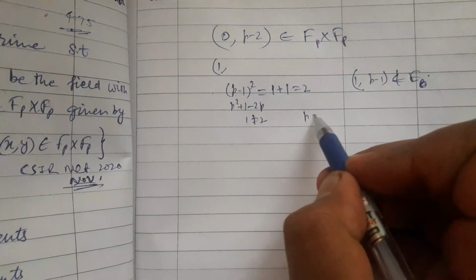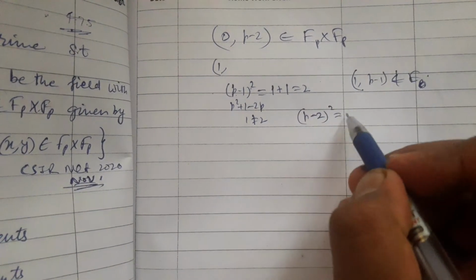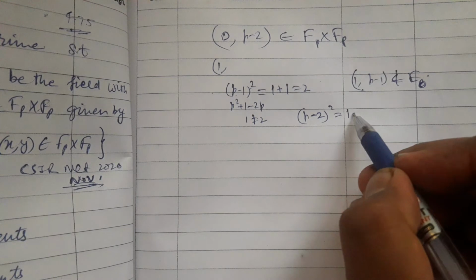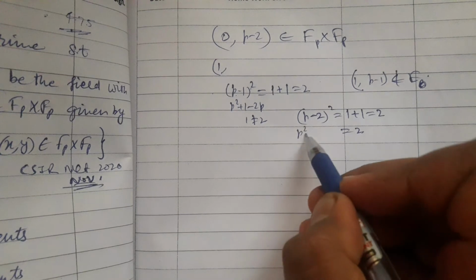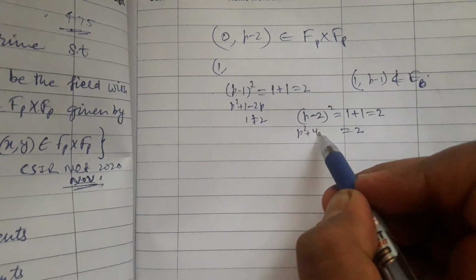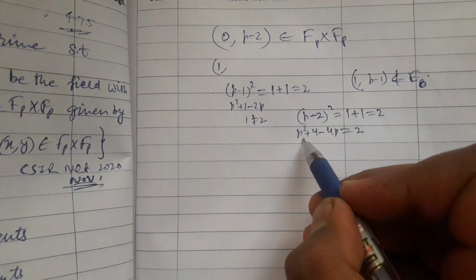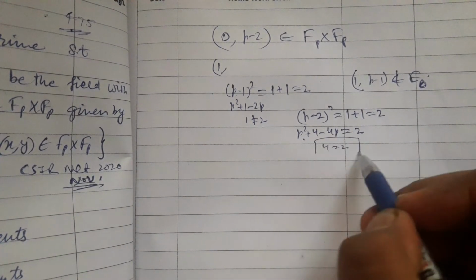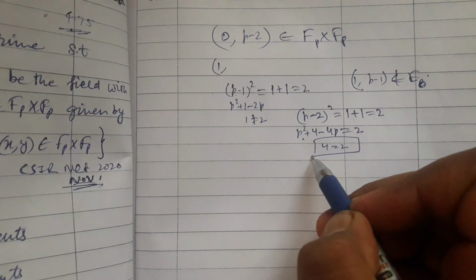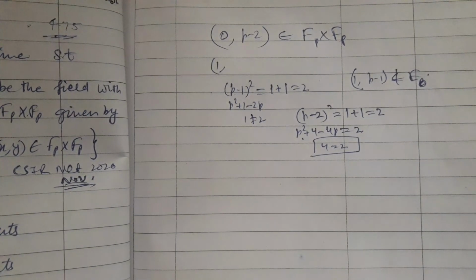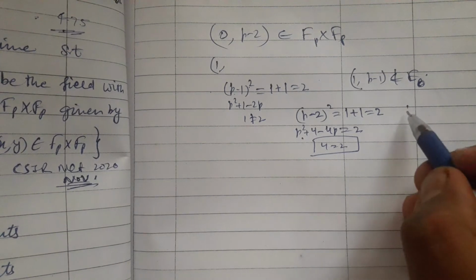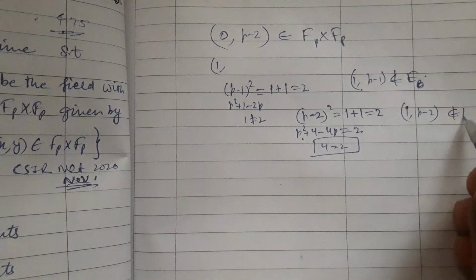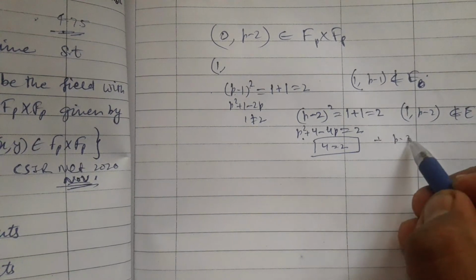Okay, let me check (p minus 2, p minus 1). Check whether 2 comes or not. This becomes 0, this becomes 4. Does there exist p such that 4 is congruent to 2? No, so it is not possible. So (p minus 2, p minus 1) does not belong to E.